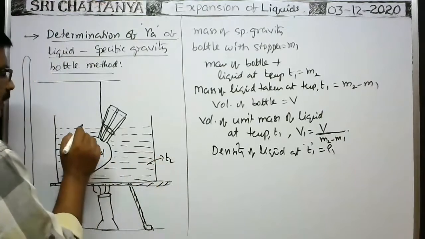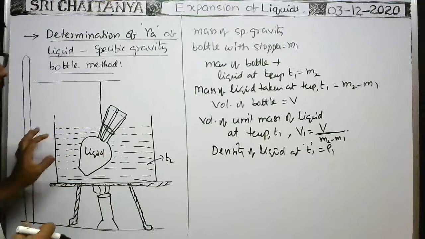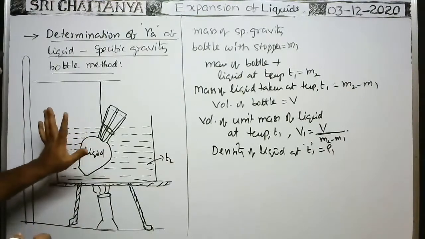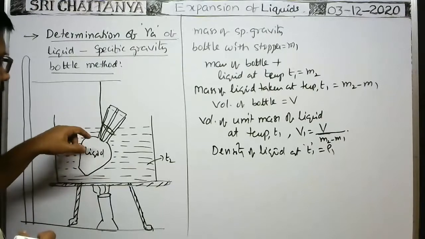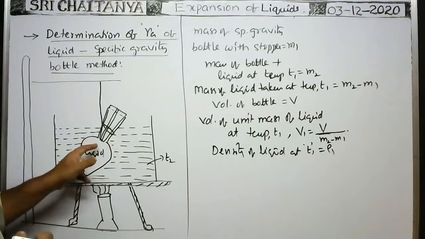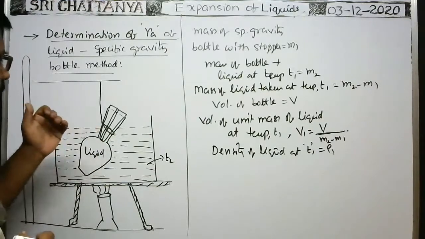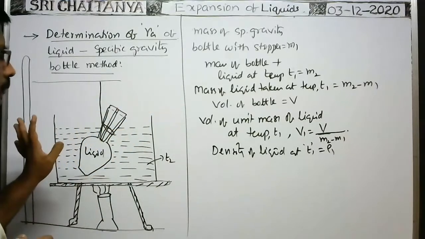Then the temperature of the liquid in the bottle is also increased to T2. Whenever the temperature of the liquid becomes T2, expansion takes place as the temperature increases from T1 to T2. Because of expansion, whatever the increase in volume of the liquid oozes out, and it is removed by means of a blotting paper.